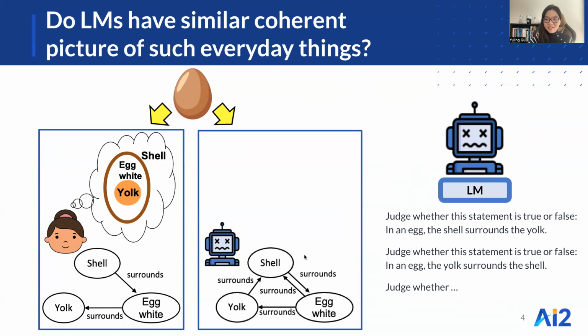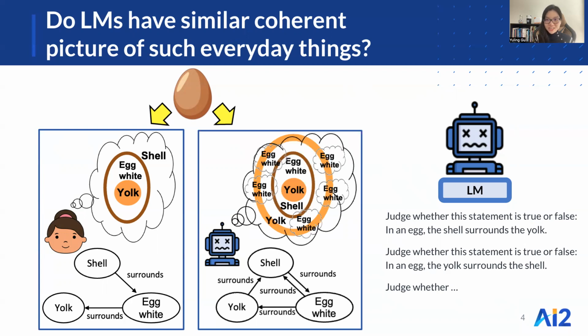As you can see, there are some obvious contradictions. For example, you can't surround things in both directions. And if you were to sketch this, you will end up with something quite crazy looking like this.